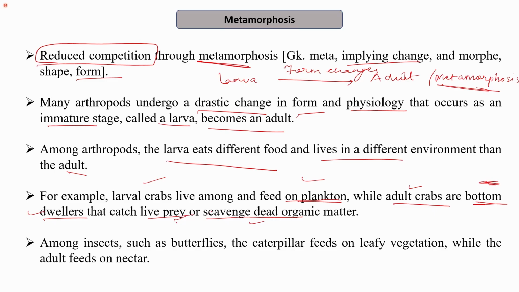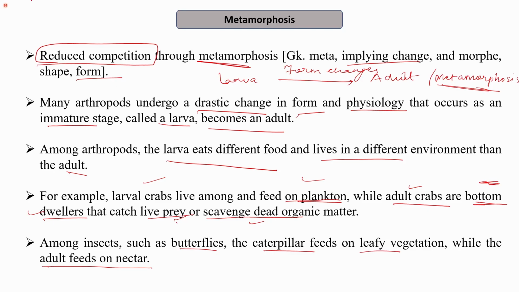Among insects, we might have seen the metamorphosis of the butterflies. We know that the caterpillar is formed, then resulting into the adult butterfly. The caterpillar feeds on the leafy vegetation while the adult feeds on the nectar of the flowers. You might have seen the caterpillar that feeds on the leaves. So this is how metamorphosis is also helping in reducing the competition.